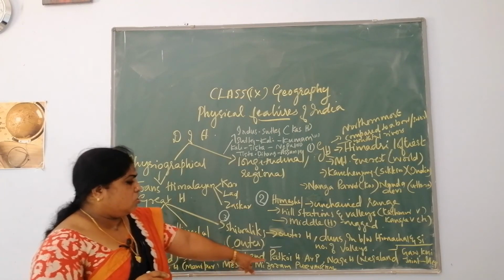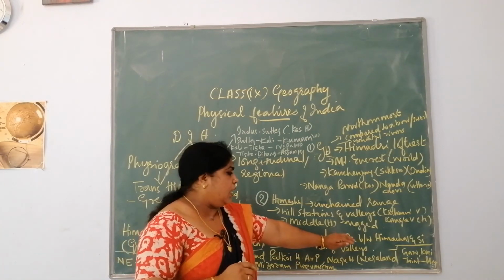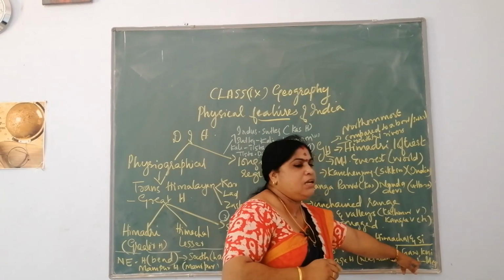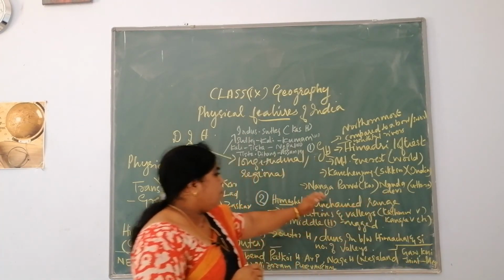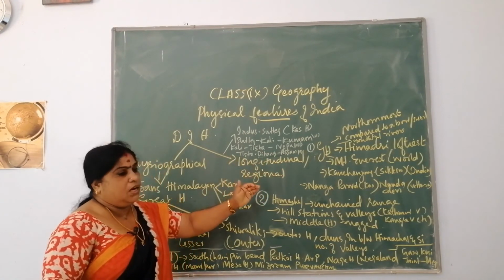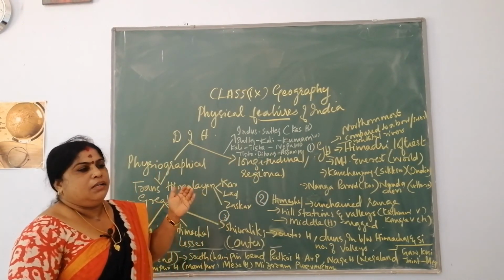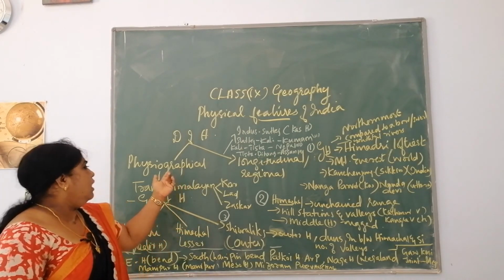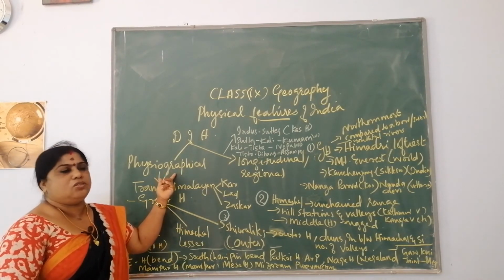Here there is also the presence of three important hills, Garo, Khasi and Jaintia, which you see in Meghalaya. All these mountains and peaks which you have learnt now are very important, and questions will be coming for map work also. So you learned about the physiographic divisions of the Himalayas.